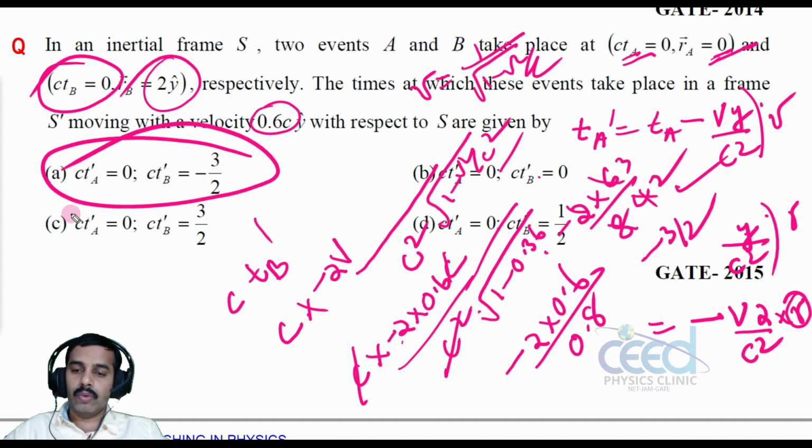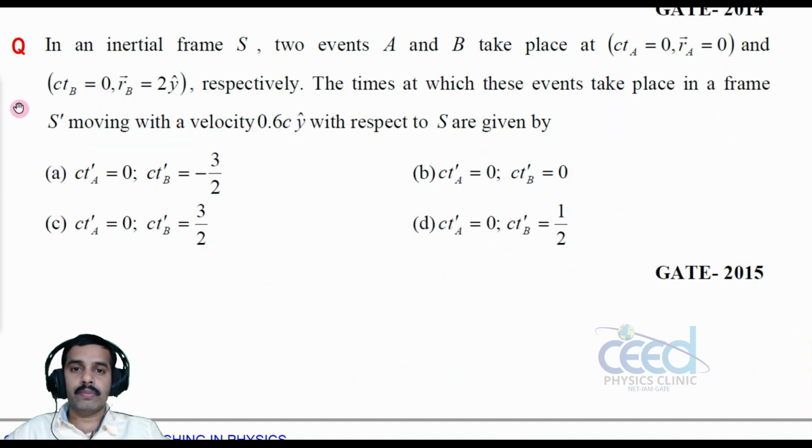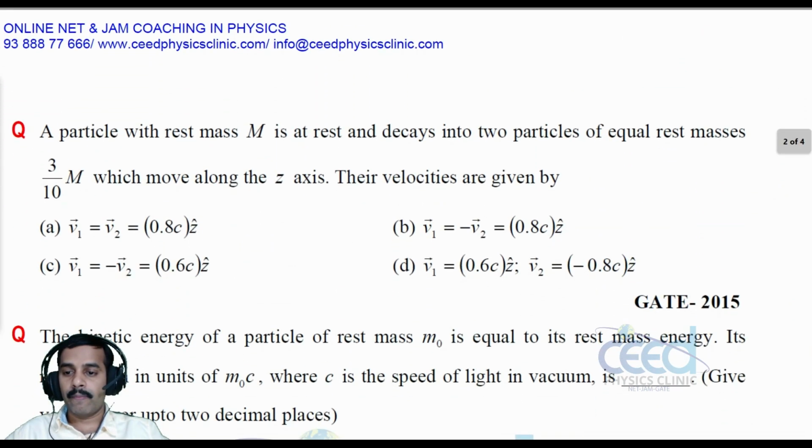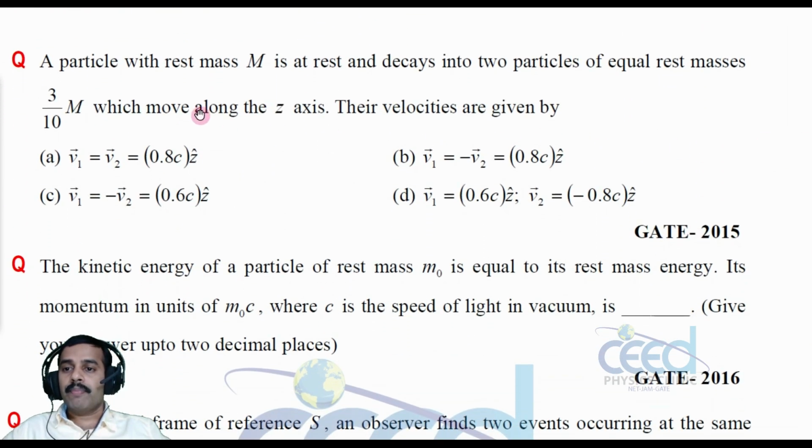Alright. Now let us come to another problem. The problem is a particle with a rest mass capital M is at rest and decays into two particles of equal rest masses, and the equal rest masses are given as 3 by 10 capital M, which move along the z axis. Their velocities are given by. So in this problem again we can equate the conservation of energy, right?